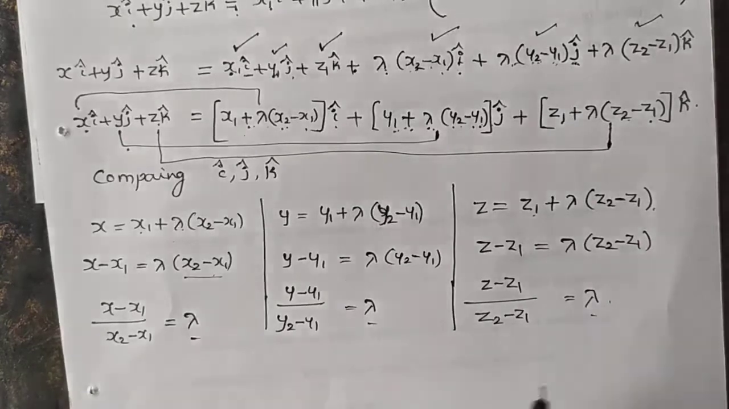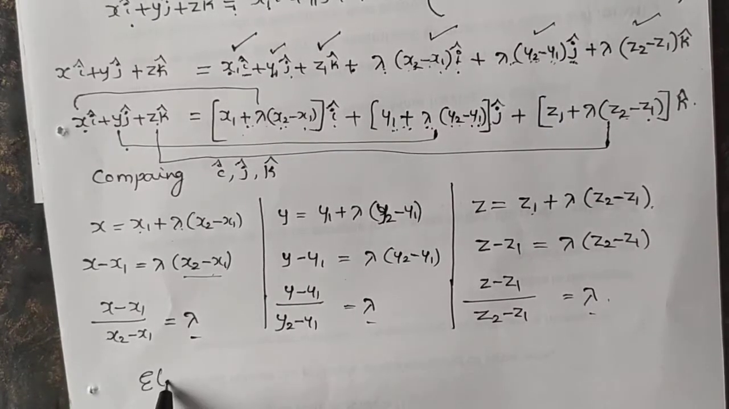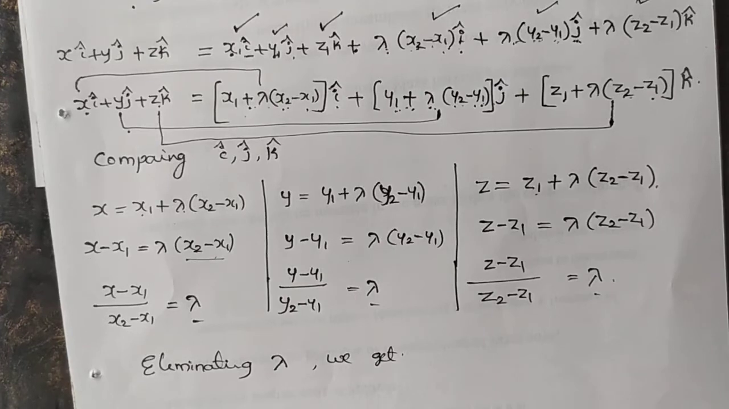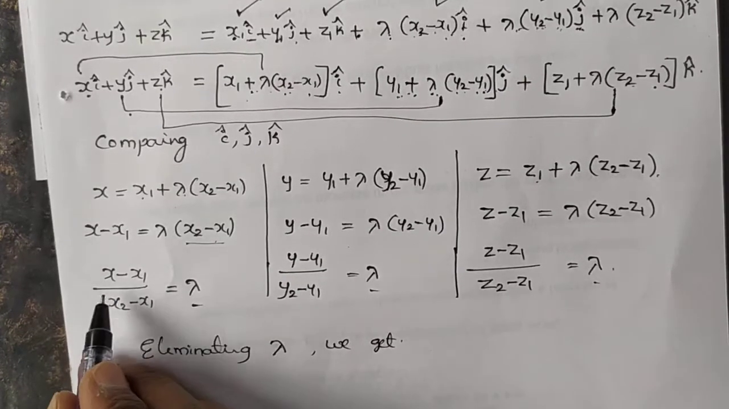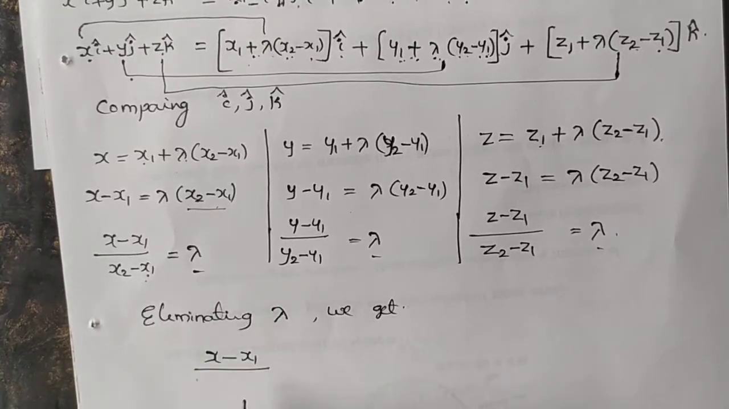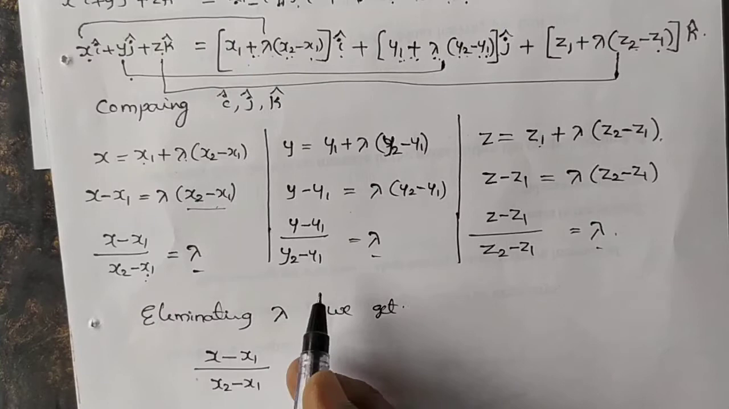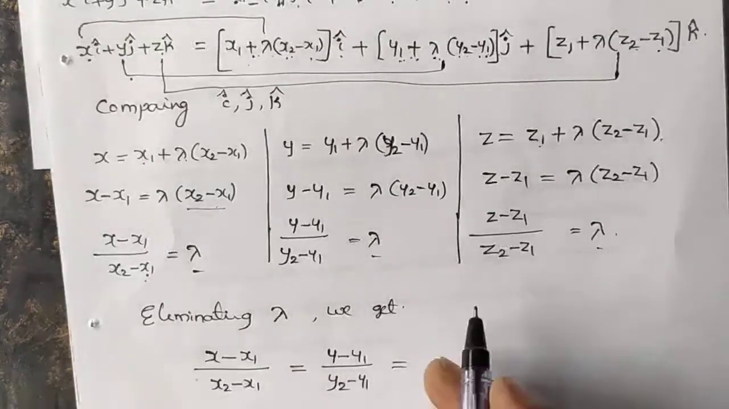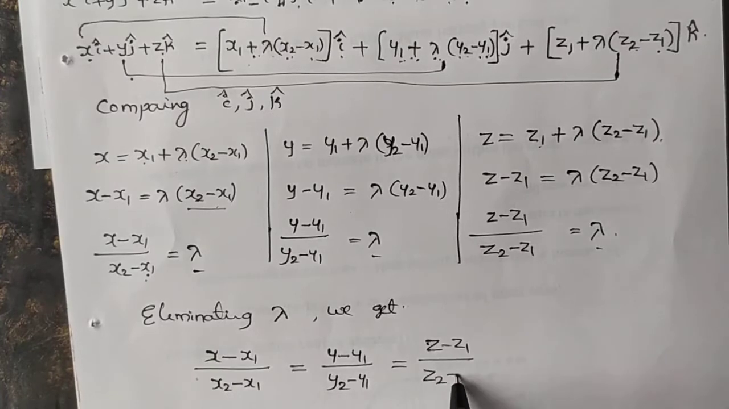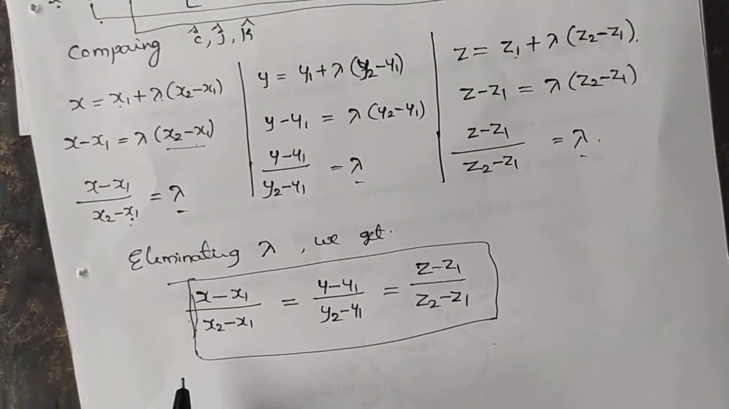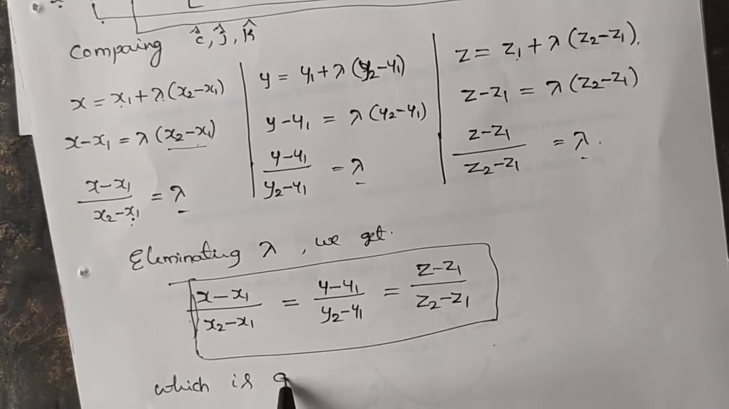Now here we have lambda. Eliminating lambda, what do we finally get? (x minus x1) divided by (x2 minus x1) equals (y minus y1) divided by (y2 minus y1) equals (z minus z1) divided by (z2 minus z1). Hence, this is the Cartesian form.